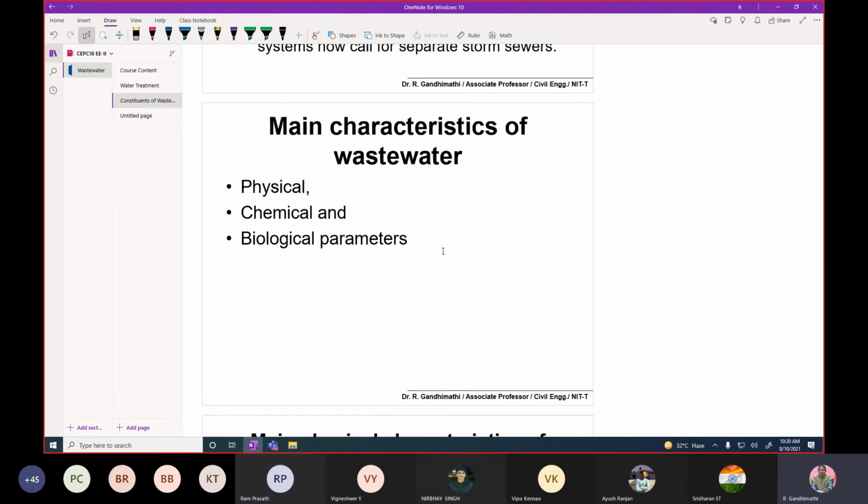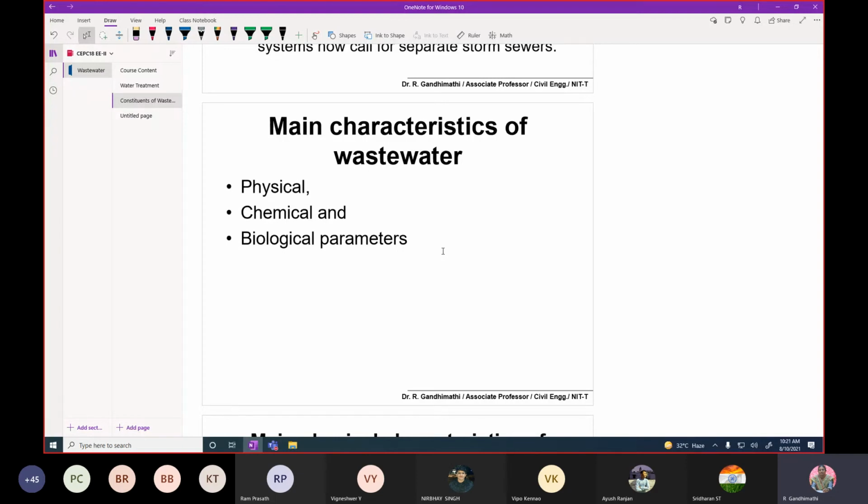Now we are not talking about water, we are talking about wastewater. Can you tell me some of the physical characteristics of the wastewater? Semi-solid? No, it is not semi-solid. It is 99% water only. Now physical characteristics. You are seeing the wastewater, maybe in your house, maybe in your community, while moving on the road. What are the physical characteristics?